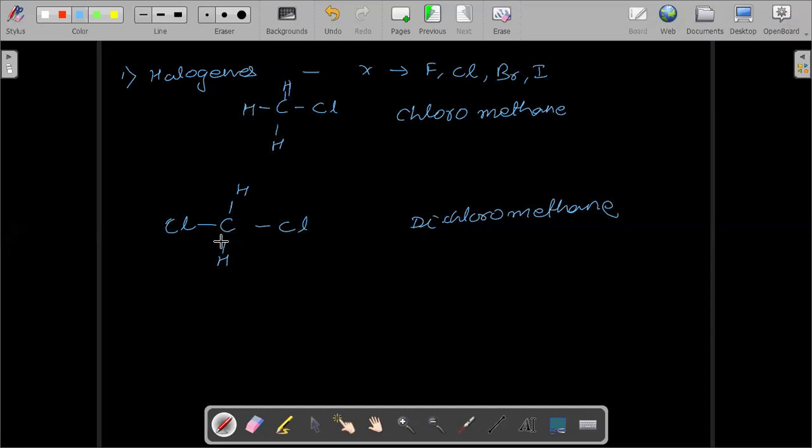Methane, there is only one carbon. The parent chain consists of only one carbon atom, so its parent name will be methane. The parent name is given for the number of carbon atoms which are there, not for the hydrogens.